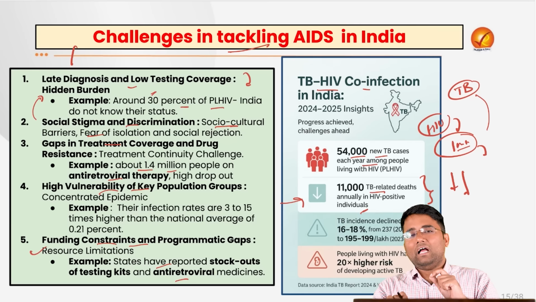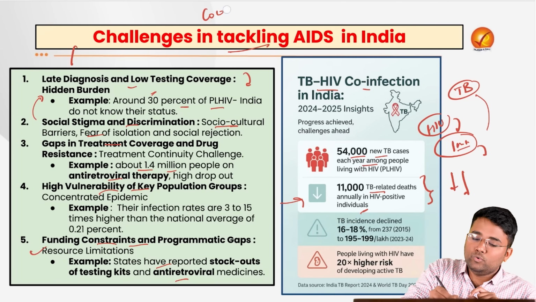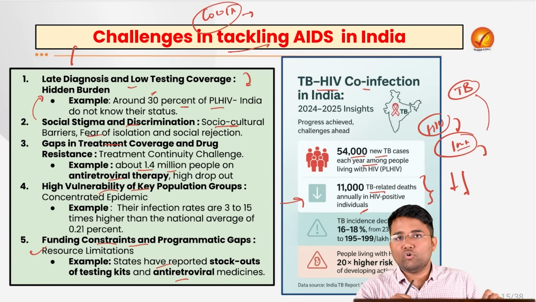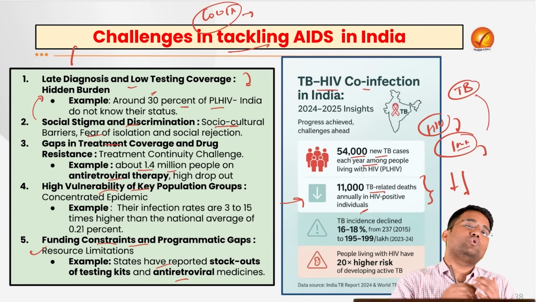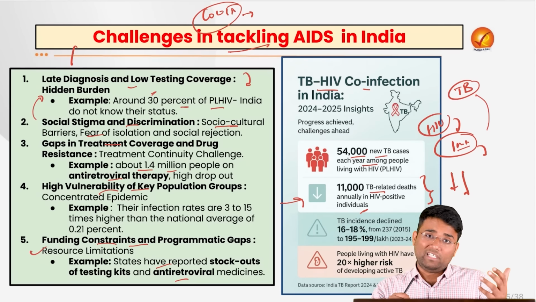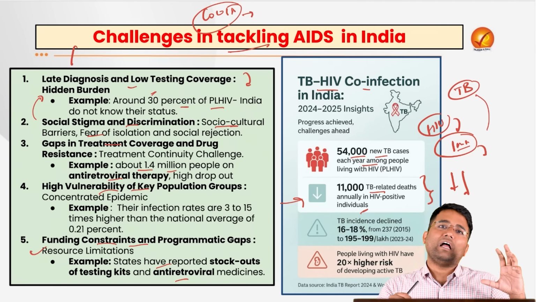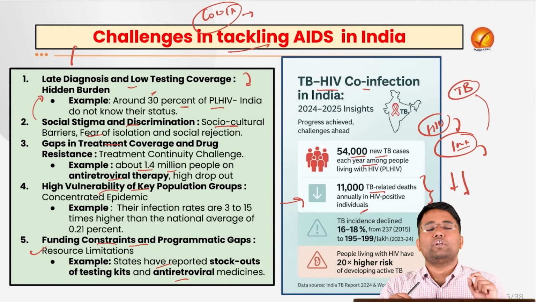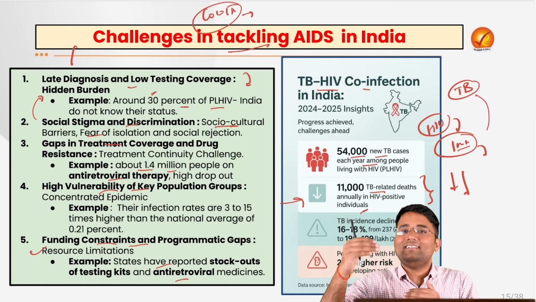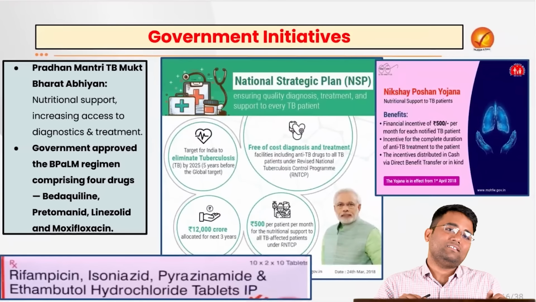When there is a poor supply of these medicines, consider that the COVID portal was used for tracking the supply of COVID-19 vaccines. If a similar portal can be developed which can track the availability of testing kits, antiretroviral medicines or other important medicines important for human health, then we can ensure that we are able to provide them in a timely manner, and that can ensure that mortality is very low.